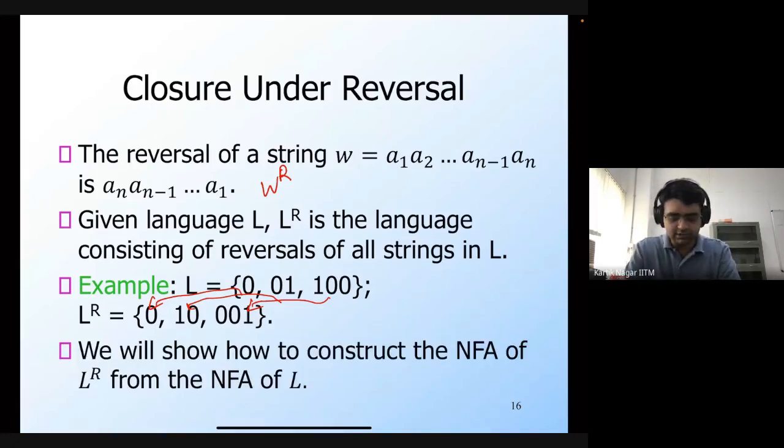So we will show now how to construct the NFA of LR from the NFA of L. We are given the NFA of L, and we want to construct the NFA of LR. Okay. Right, so let me do some notes here.